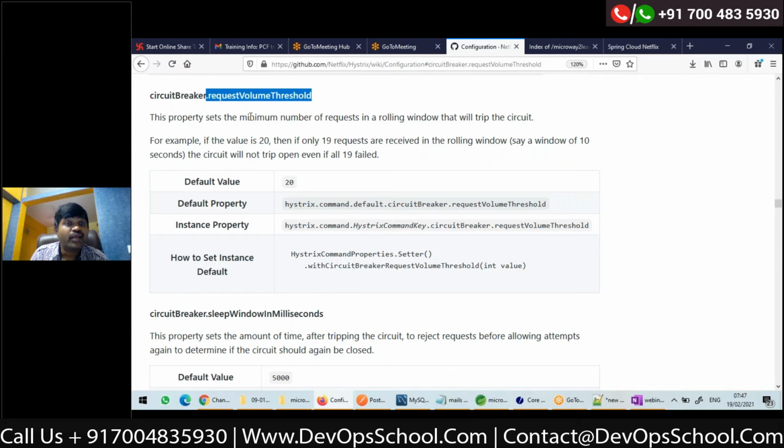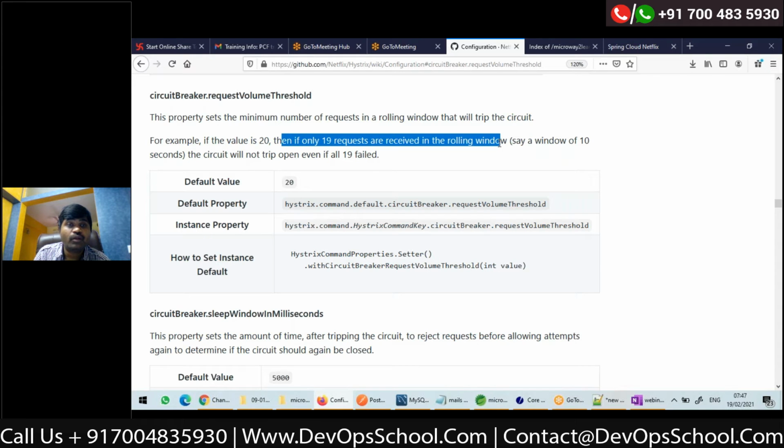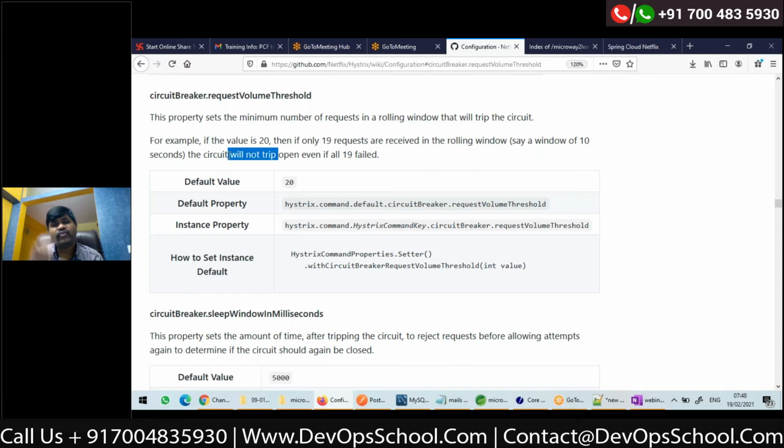This property sets the minimum number of requests in a rolling window that will trip the circuit. For example, if the value is 20 and only 19 requests are received in a rolling window, the circuit will not trip. In one rolling window, even if all 19 requests failed, the circuit will not trip.